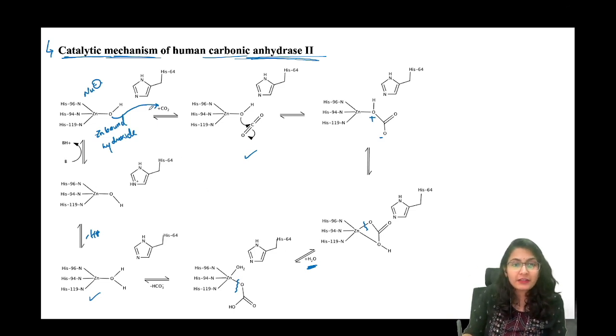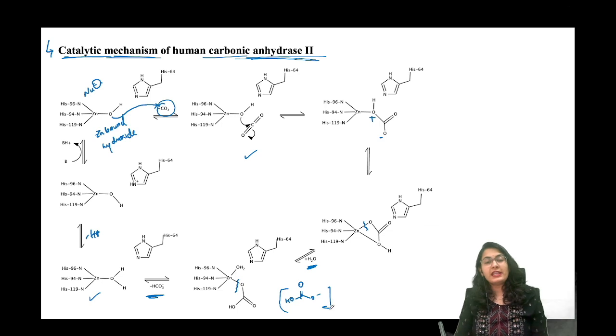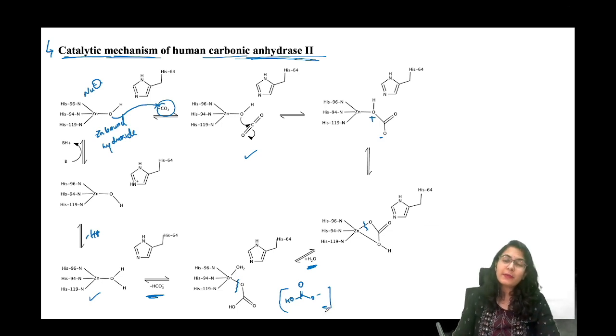But we started from CO2 over here and we got, by elimination, HCO3 minus, meaning OH, C double bond O, and this is O minus. So what is this? Bicarbonate. So how nice. This is a very simple step for the conversion of CO2 to bicarbonate.